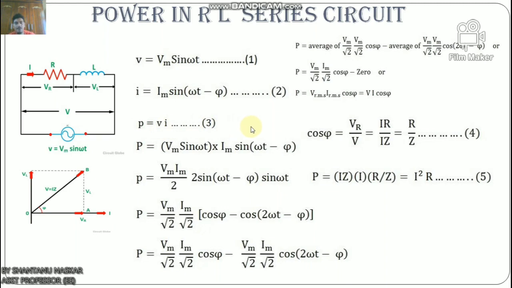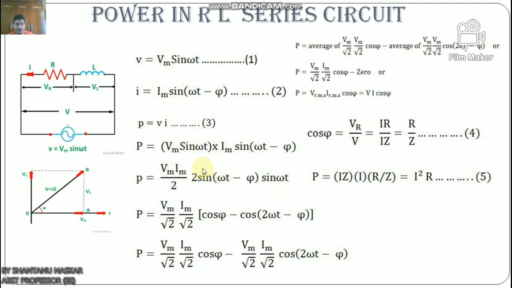Now putting the value of V and I from equations 1 and 2 in equation 3, we will get P equals Vm sin omega t into Im sin(omega t minus phi). From here we can also write P equals Vm Im by 2 into 2 sin(omega t minus phi) and sin omega t. So now we can apply the formula of 2 sin theta sin phi.